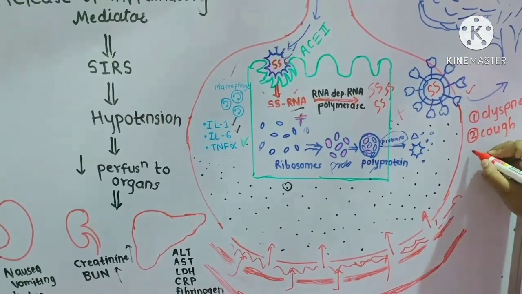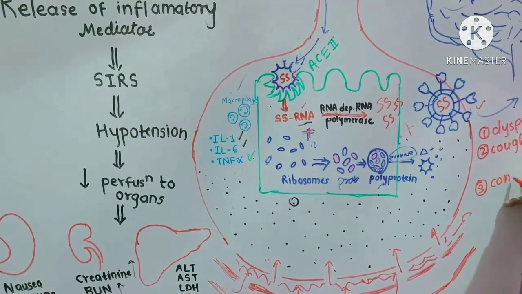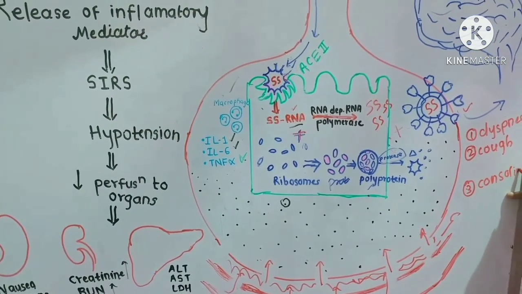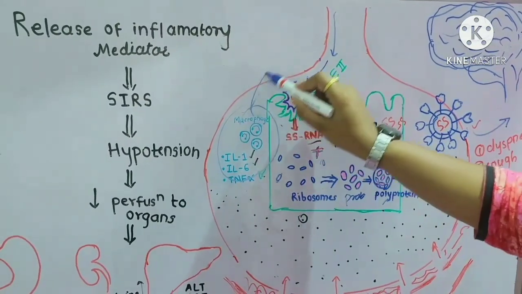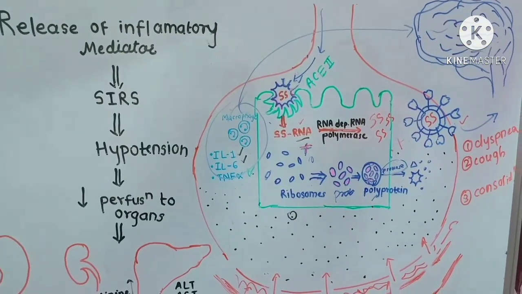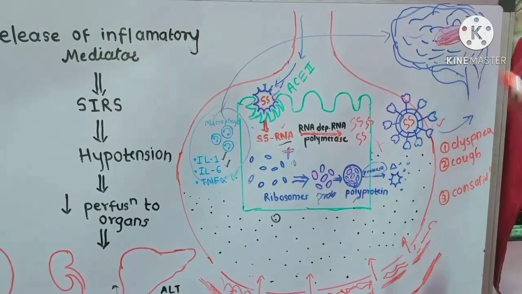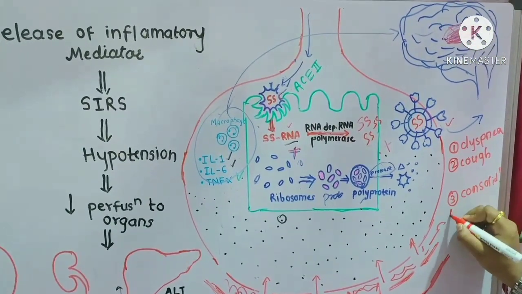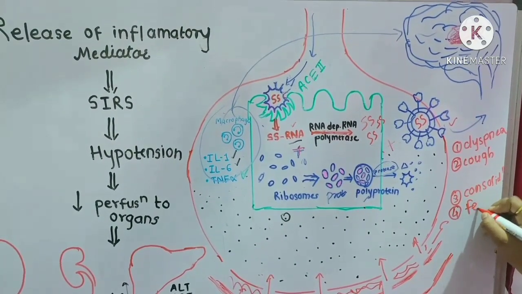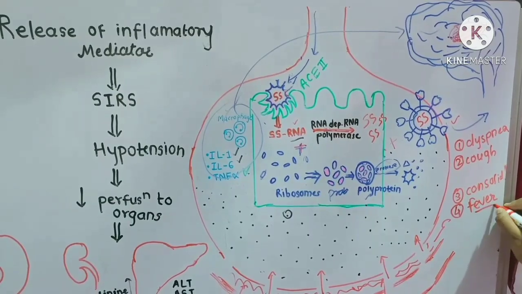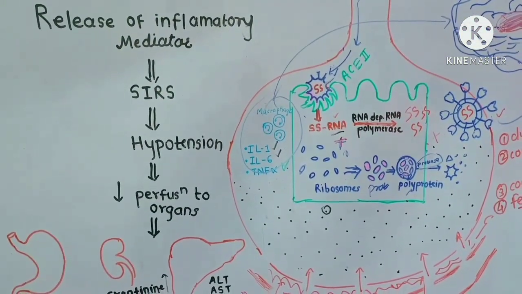And that's why we can see the consolidation, even on the CT scan and X-ray. This inflammatory mediator goes to the brain, and the brain has a center called the hypothalamus. It is nothing but the temperature regulatory center. So this temperature regulating center will increase the temperature, and we get another symptom, that is fever. So the patient will have fever because of this pyrogen.